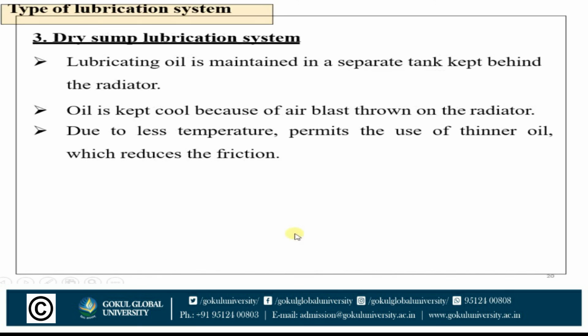Next one, the third one, is the dry sump lubrication system, in which lubricating oil is maintained in a separate tank kept behind the radiator. There is a separate tank provided for this, which is kept behind the radiator. Oil is kept cool because of the air blast thrown on the radiator. Due to the lower temperature, it permits the use of thinner oil, which reduces the friction.